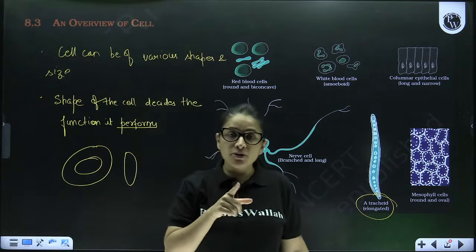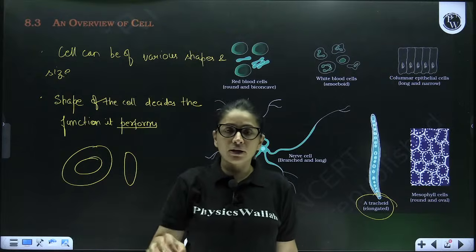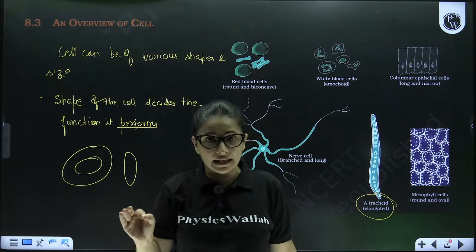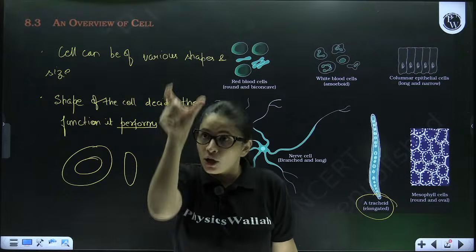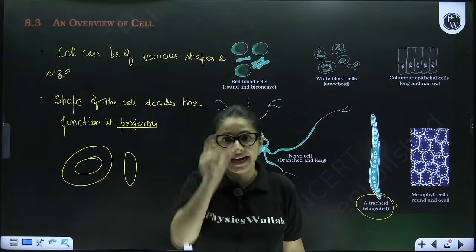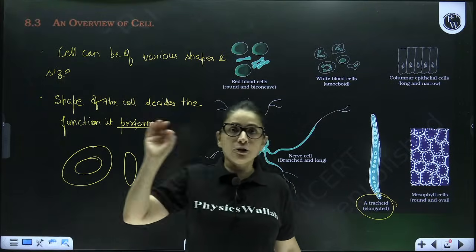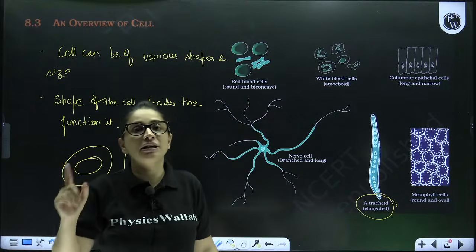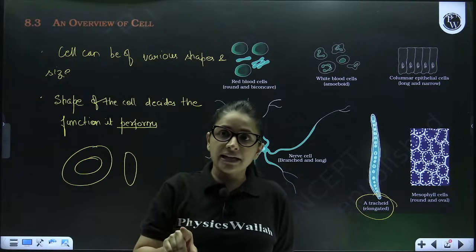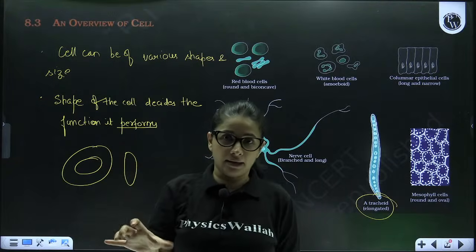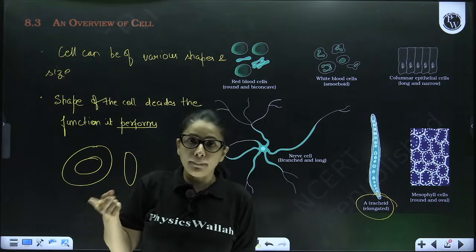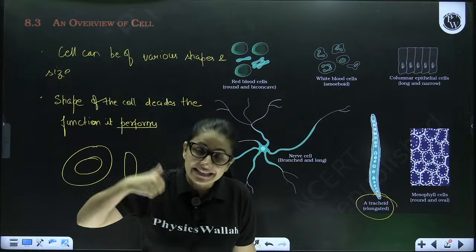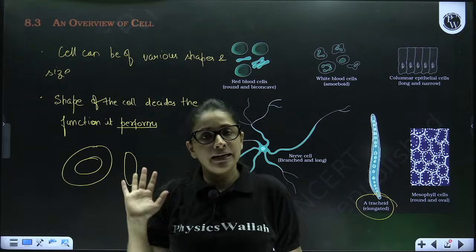Because their job is to conduct water, and water can very efficiently be conducted if the pipes are long, hollow from inside, elongated. So similar to PVC pipes is the function of the tracheids. Therefore, tracheids are also long elongated. So you can see over here, depending upon the function, the shape of the cell is decided.